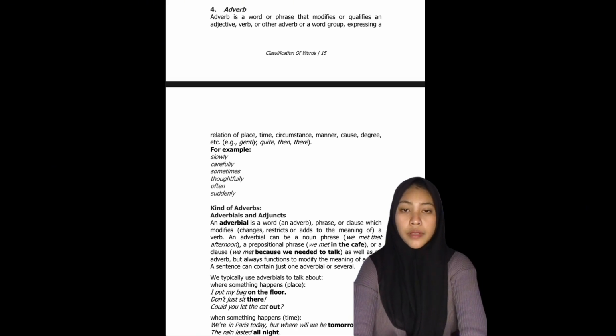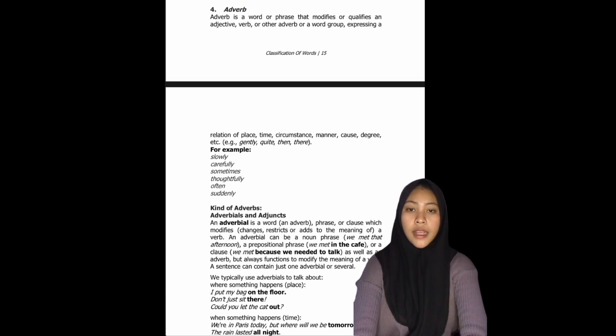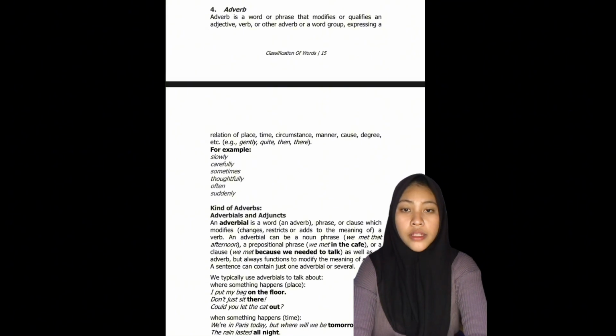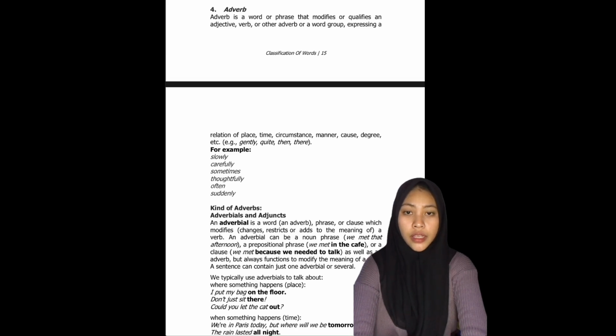An adverb is a word or phrase that modifies or qualifies an adjective, verb, or other adverb, or groups of words that express a relationship of place, time, condition, manner, cause, degree, etc. For example, sometimes take it slow and be careful.